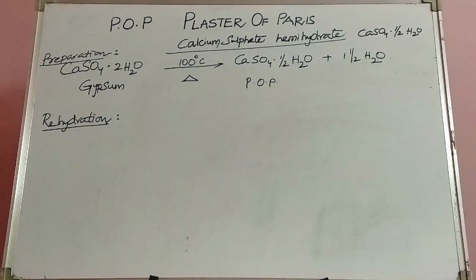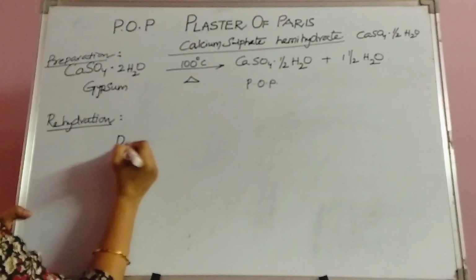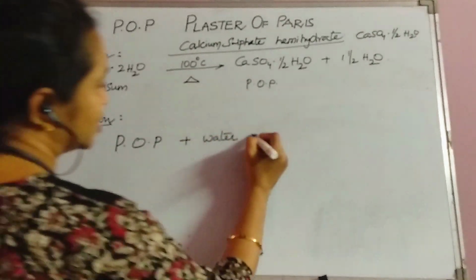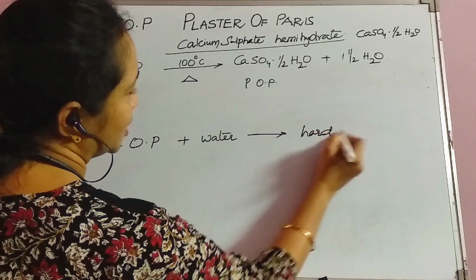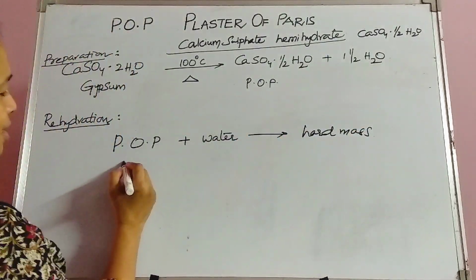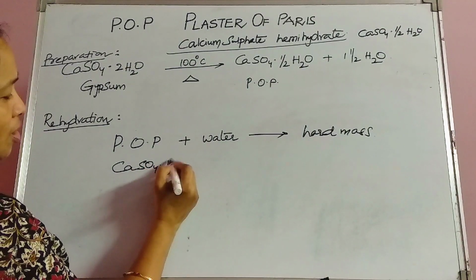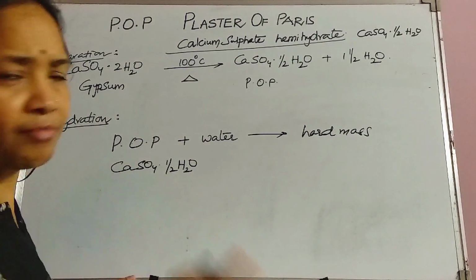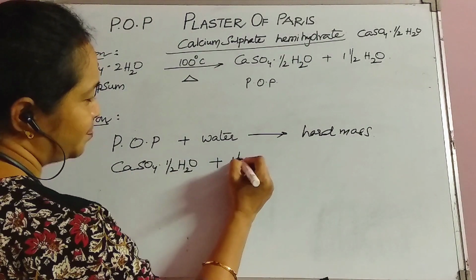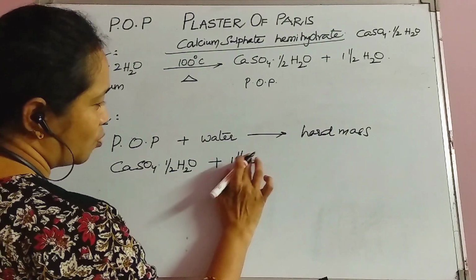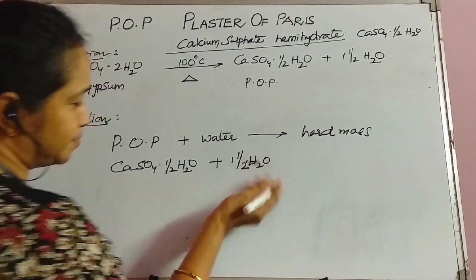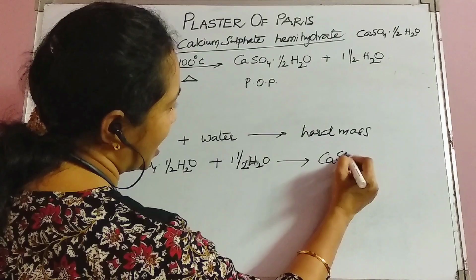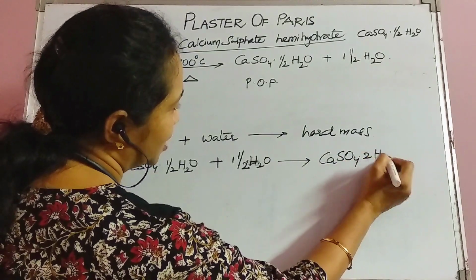So what is happening? Rehydration. This POP, when it comes in contact with water, again converts back into a hard mass. This CaSO4 has half H2O. 1 mole of calcium sulfate holds half H2O. When it comes in contact with water, it reabsorbs 1.5 water molecule and is converted back into gypsum, which is CaSO4·2H2O. This is what is happening.